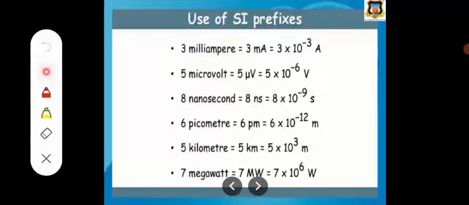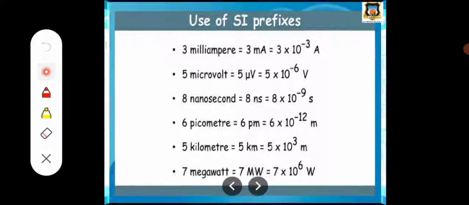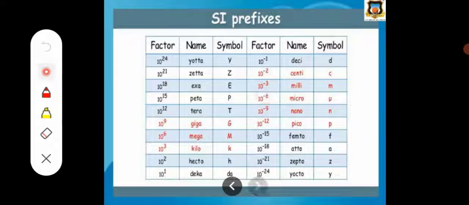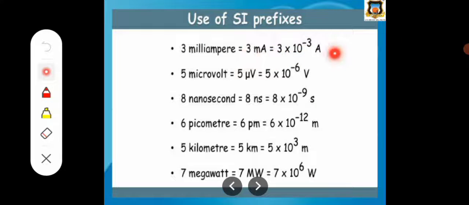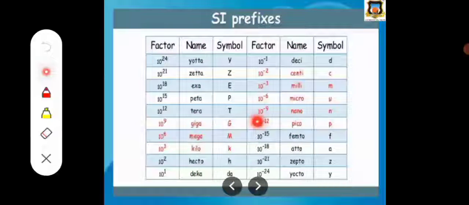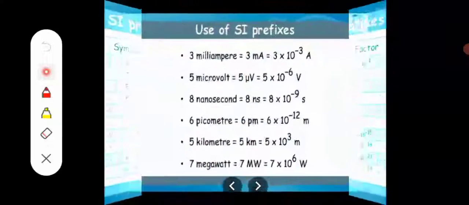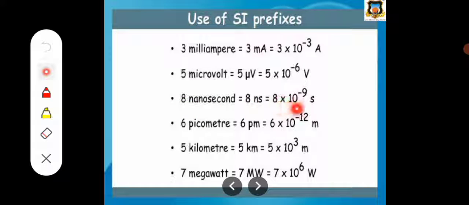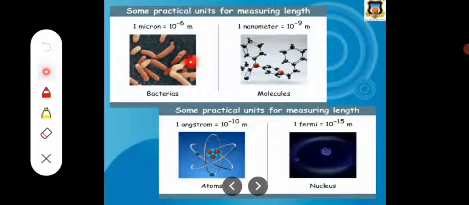These are some uses of the SI prefixes. If we write 3 milliampere, we can also write it as 3 into 10 raised to minus 3 ampere, because we know that milli is 10 raised to minus 3. Also 10 nanosecond: we know nano means 10 raised to minus 9, so we can write 10 into 10 raised to minus 9 second. These are some examples of the previous table.